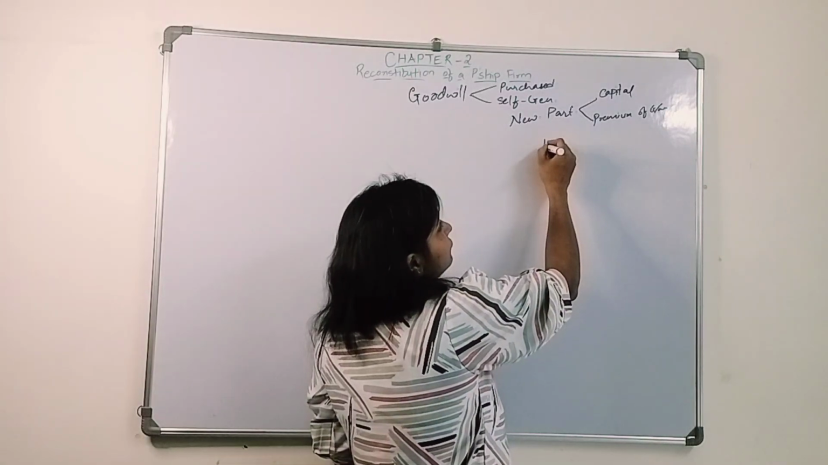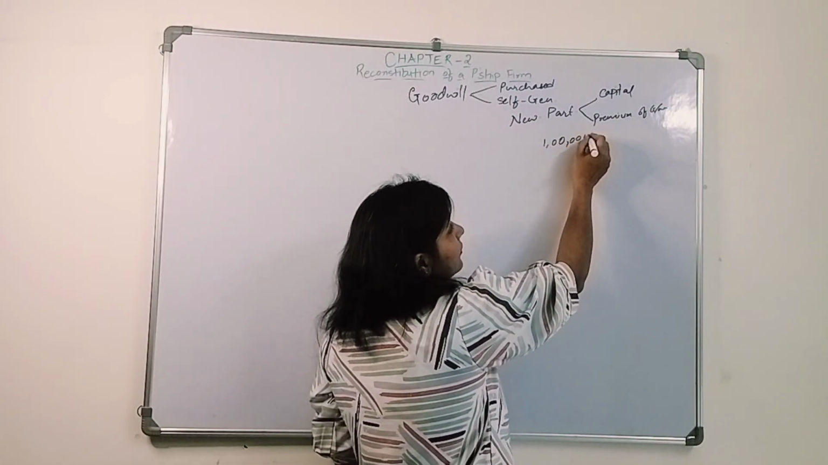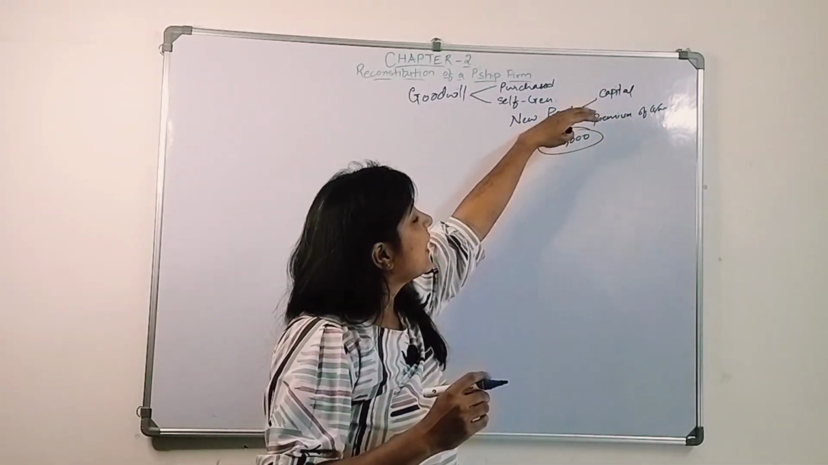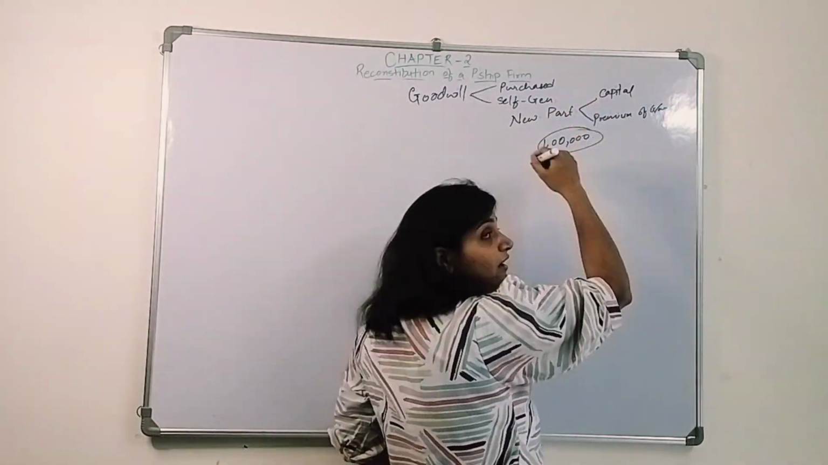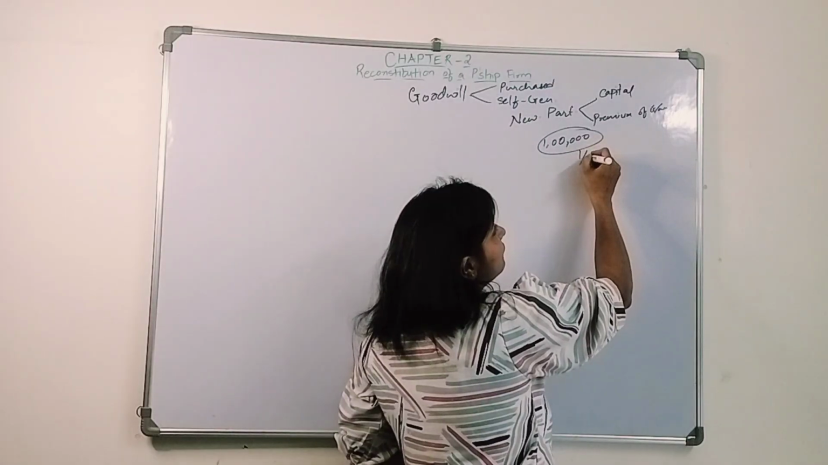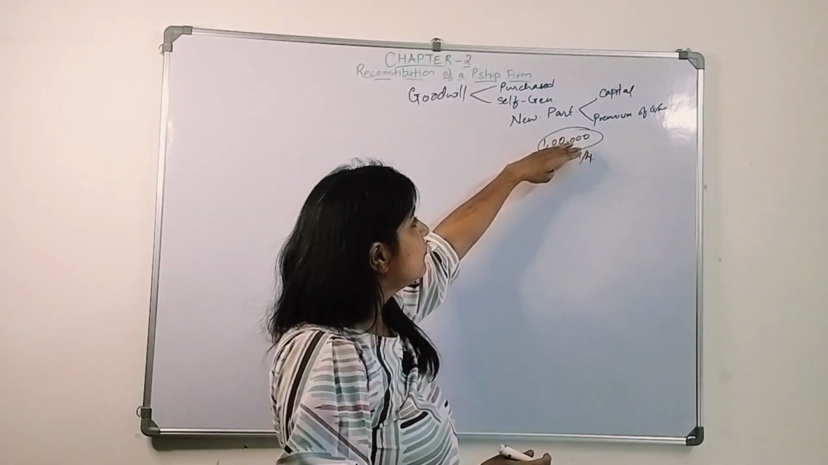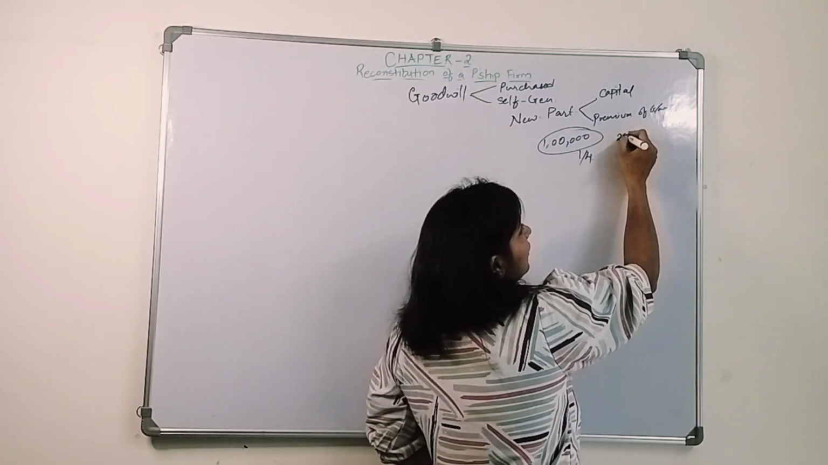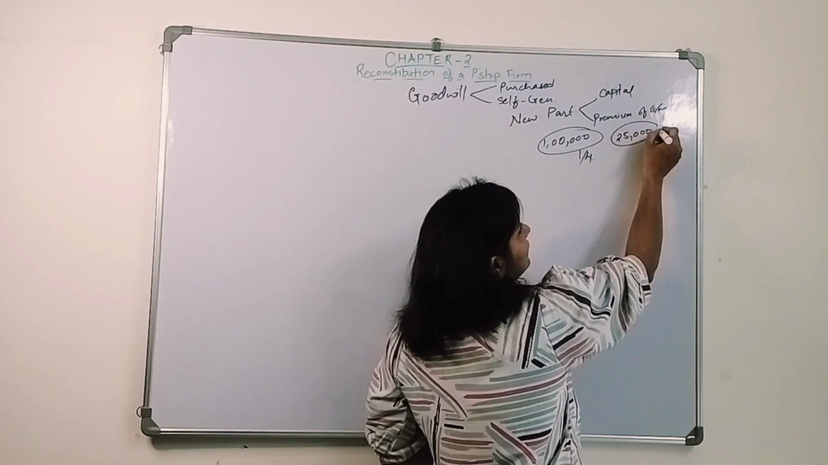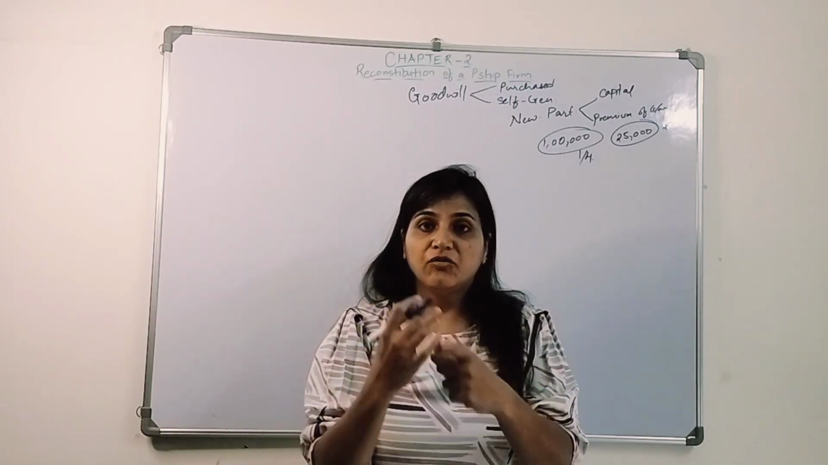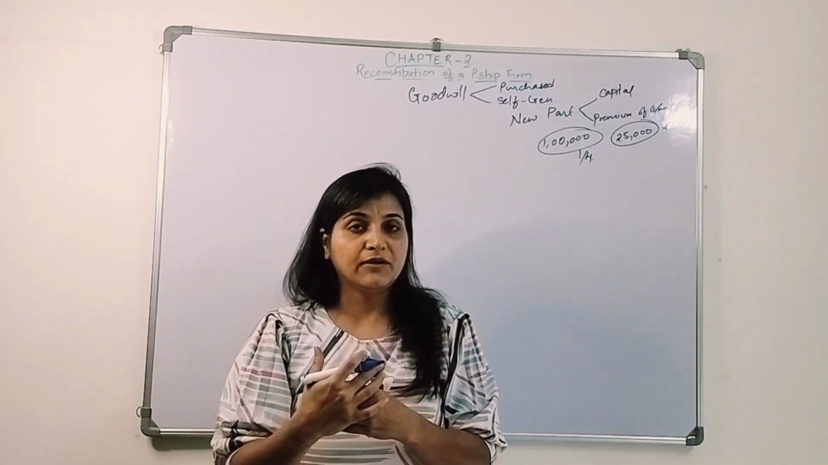Let's say the value of goodwill is 1 lakh. The firm's value of goodwill is 1 lakh, and the new partner's share in that particular firm is 1/4. So how much of the goodwill amount will he bring? 1/4 of 1 lakh, that is 25,000 rupees. He will bring this as his share of goodwill, as a premium amount, right?